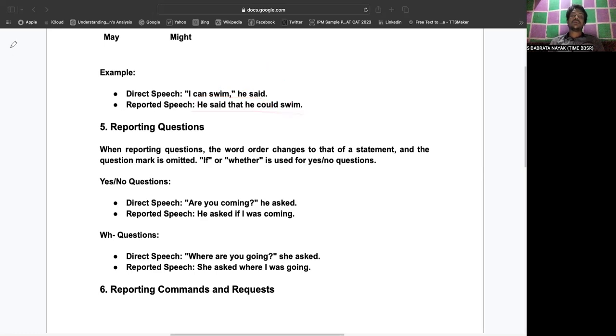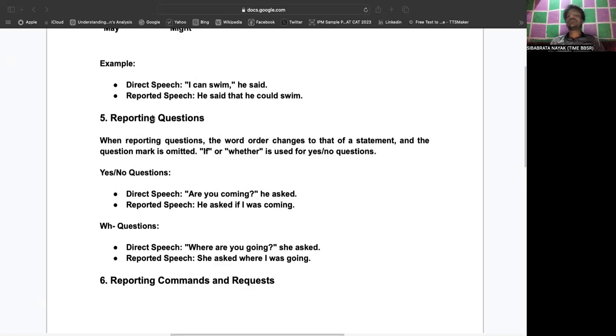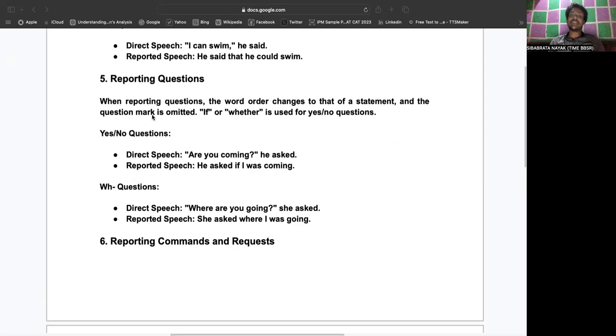Right? Now, next is what we call an assertive sentence or declarative sentence. So we all know that an assertive or declarative sentence is what? The sentence which is given as a statement.